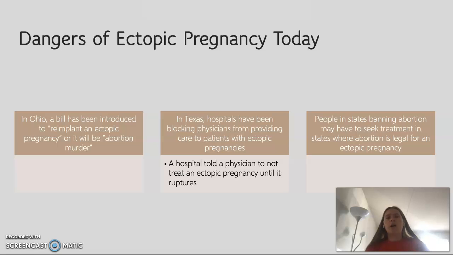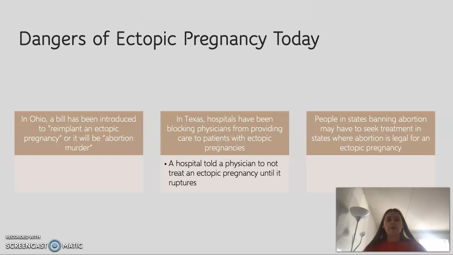And then I found it important, due to events going on today, to talk more about treatments of ectopic pregnancies, as currently ectopic pregnancies can be criminalized in some states because it is essentially an abortion, and where abortion is legal, some ectopic pregnancies have also been made illegal to remove.